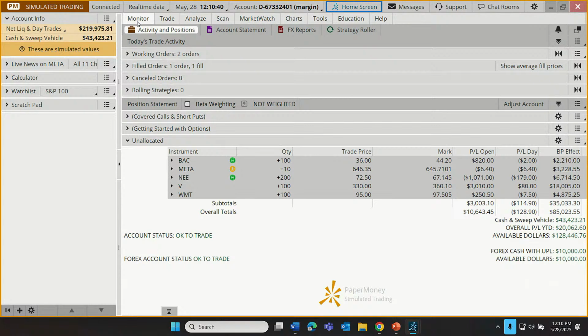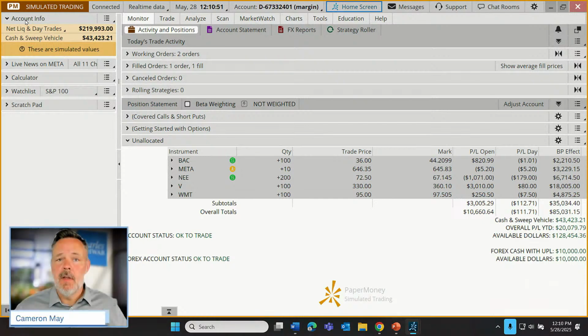So we're going to talk about this in a little bit more detail. But I also want to talk about what's just to the left of that. What you'll notice there is this area that's called account info. And so this addresses the question, Cameron, what are my balances? How much is my account worth? How much cash do I have?